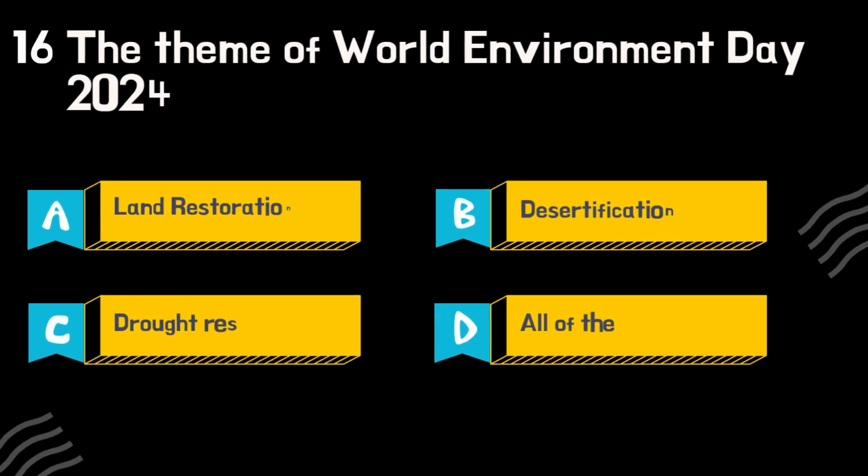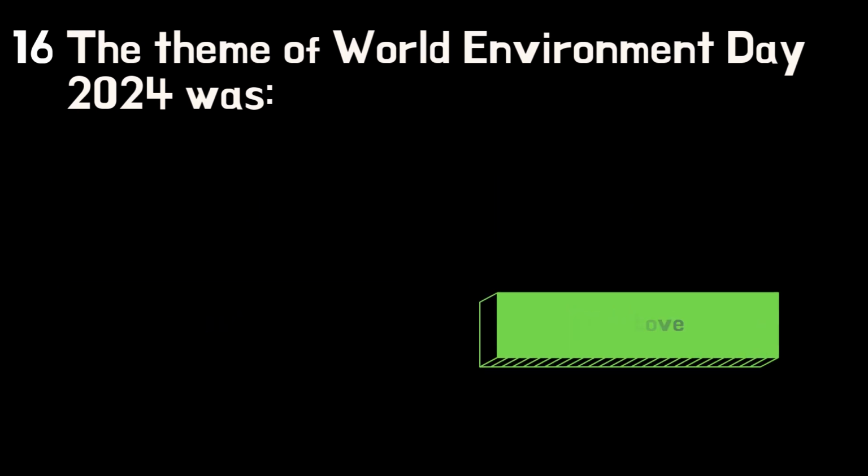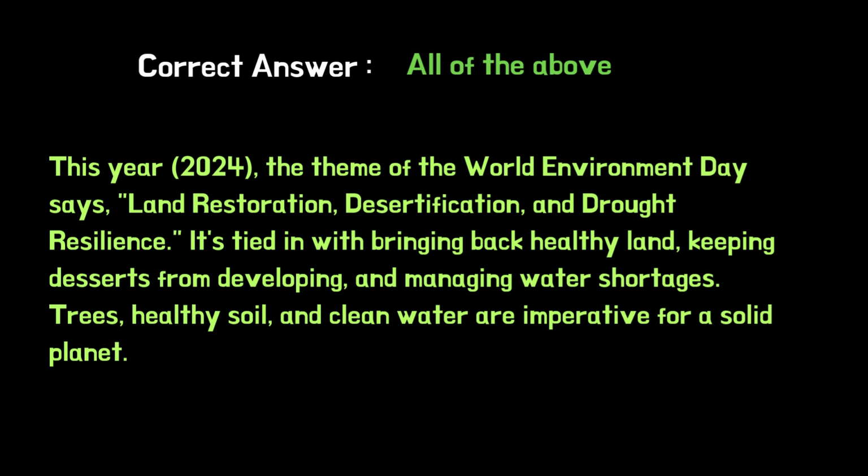The theme of World Environment Day 2024 was... This year, 2024, the theme of World Environment Day is land restoration, desertification, and drought resilience. It's tied in with bringing back healthy land, keeping deserts from developing, and managing water shortages. Trees, healthy soil, and clean water are imperative for a solid planet.